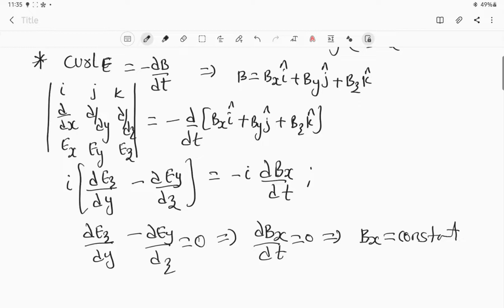So I think this is what it is for the uniform plane wave, and with this this topic is completed. We'll move on to the next important topic that we are dealing with. So this ends our unit 3.